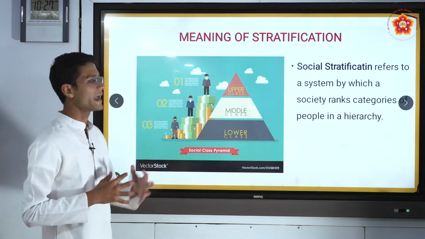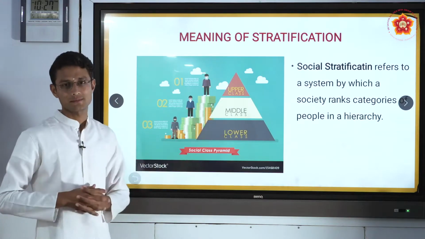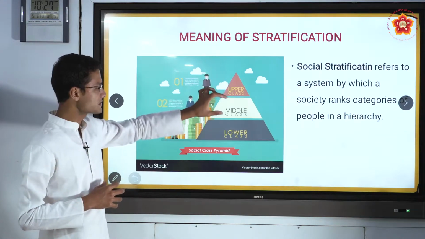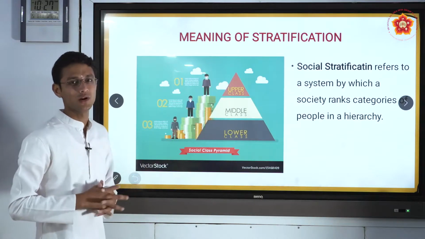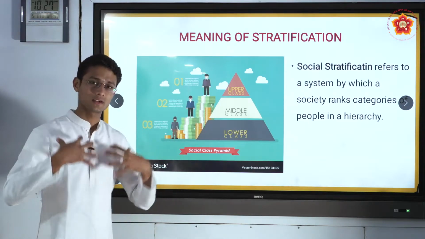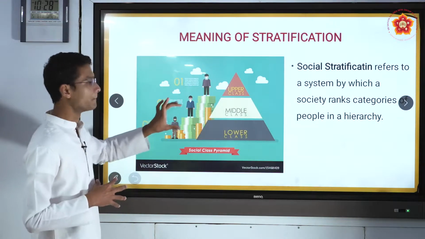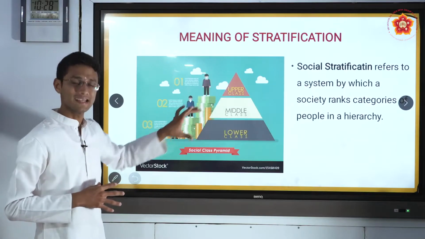Let us take this example on the slide. There are three classes present here: upper class, middle class and lower class. Each one has his own attire, meaning the clothing he is wearing, and each one is standing on a different amount of money. This shows their status.